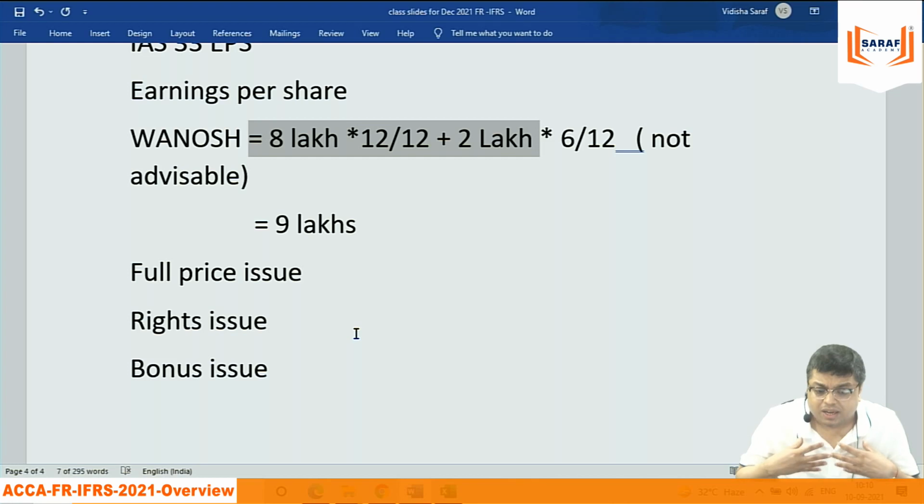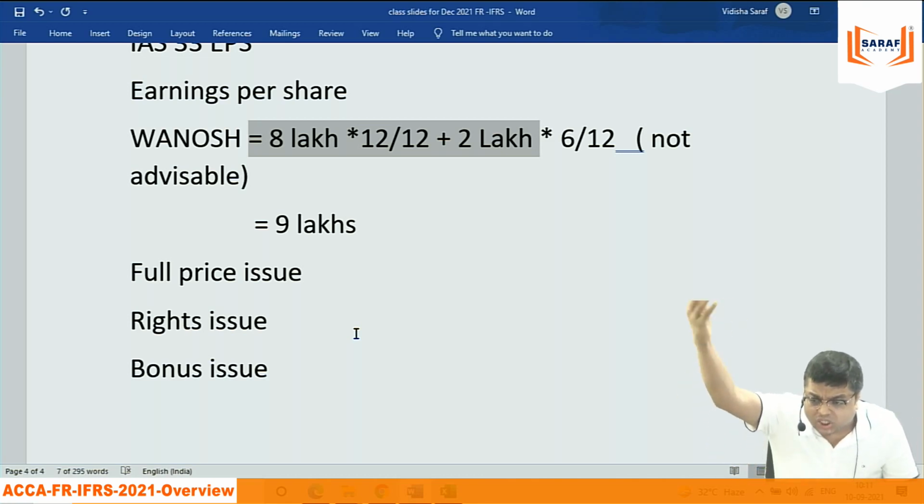Why is it given to me? Because I am already the shareholder. It is not given to the new shareholder. It is given to the existing shareholder. In company law, in most countries, whenever a company issues further shares, first of all, the company needs to give those shares to the existing shareholders only. If the existing shareholders say that we will not take, we are not interested, then only the company can issue to new shareholders in the market.